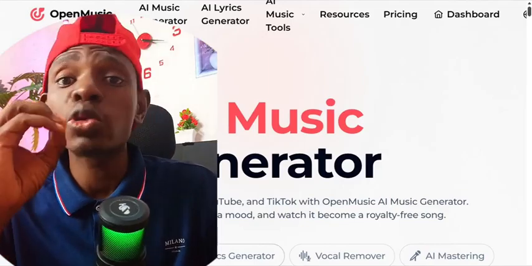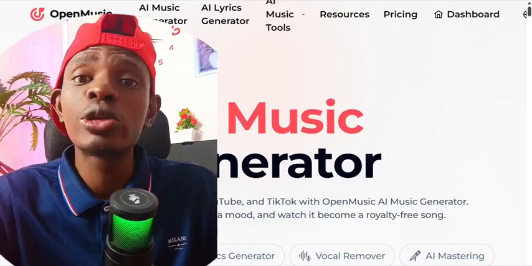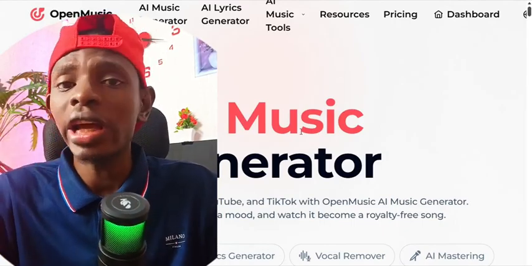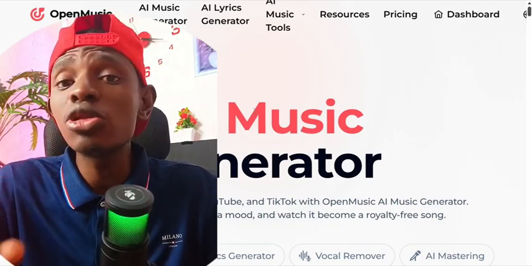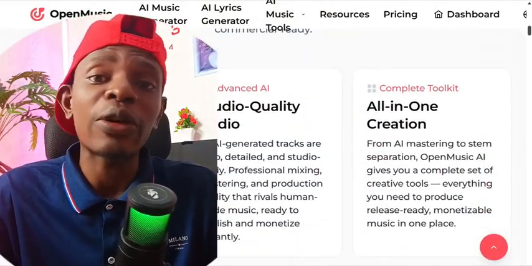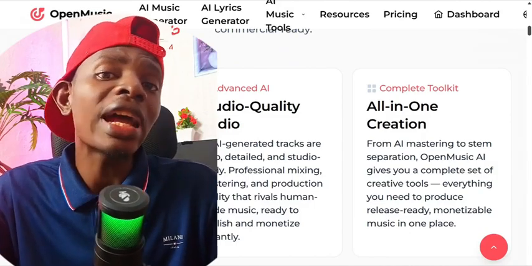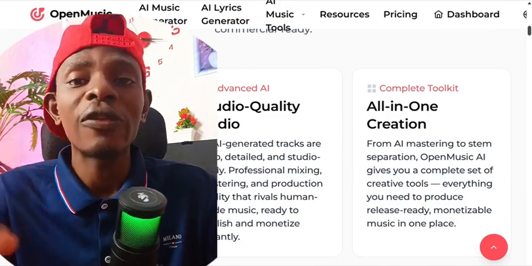You don't need to know how to write music or know how to sing before you can start creating music with AI. I found a new AI tool that will write the music for you, generate the music for you, generate even the music video for you. All you need to do is put in the type of music you want to generate, and the AI tool will write the music lyrics. In fact, the AI tool is going to handle everything for you.